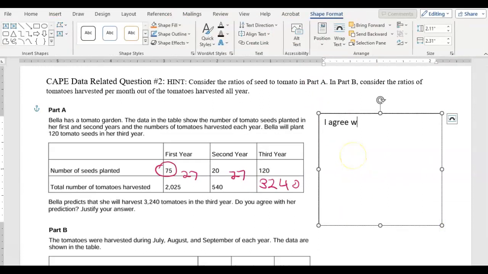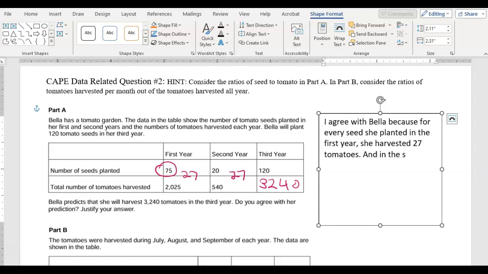So I agree with Bella because for every seed she planted in the first year, she harvested 27 tomatoes. And in the second year, we see the same output of 27 tomatoes per seed planted.